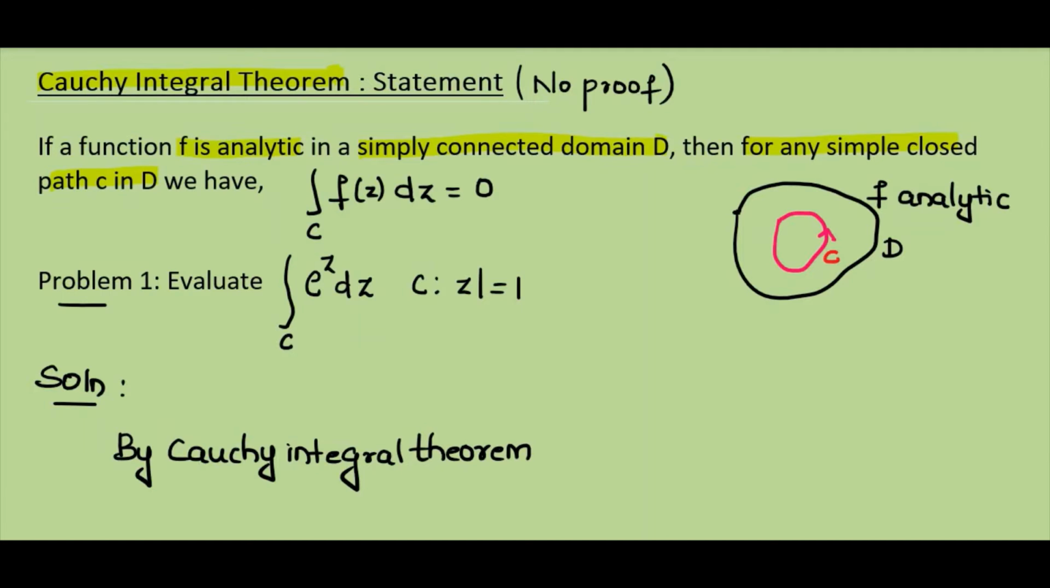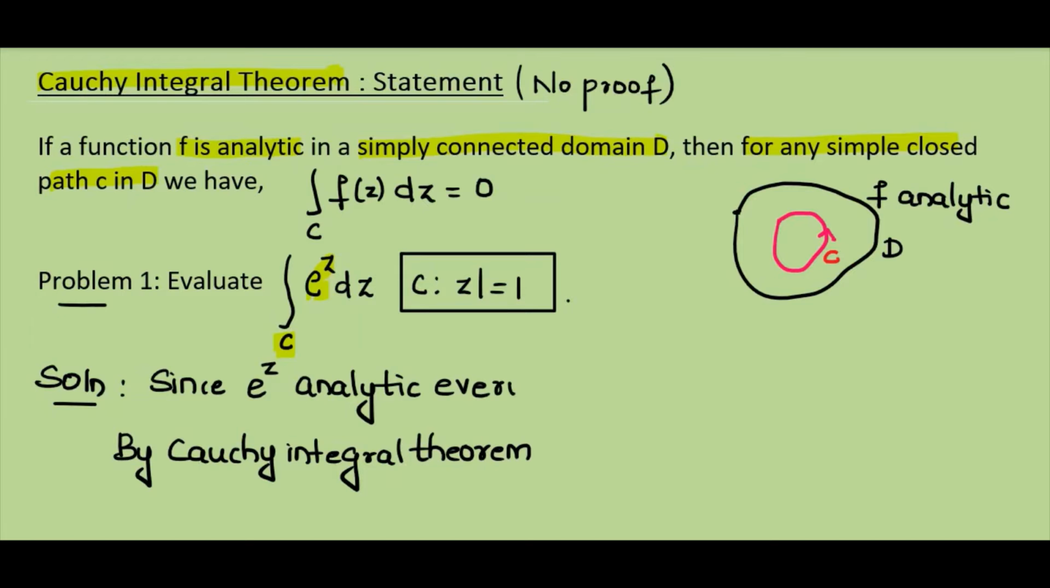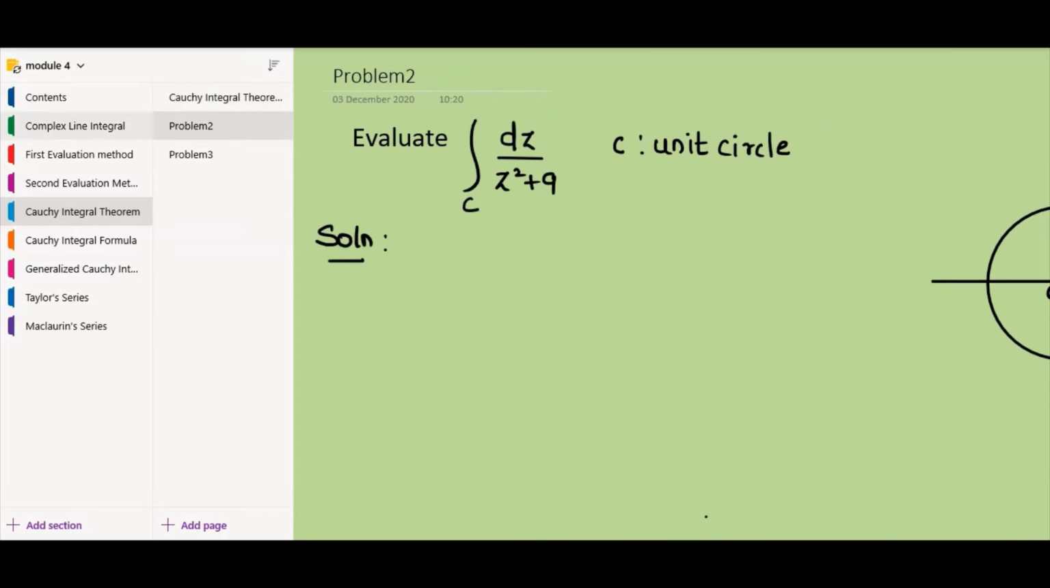Let us discuss our first question. Evaluate the integral of e raised to z over C, where C is a unit circle. So we have a unit circle which is a closed path, and you know that e raised to z is analytic everywhere. So we can conclude using Cauchy integral theorem that the integral of such a function over any closed path C will be 0. Let us proceed with our next question.